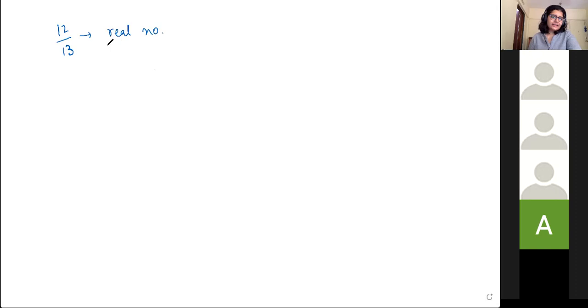But specifically, would you categorize it as a rational number or irrational number? Anyone can answer. Rational because it can be represented in p by q form. Absolutely. So any number that you can represent as a ratio, like a fraction, that is going to be a rational number.